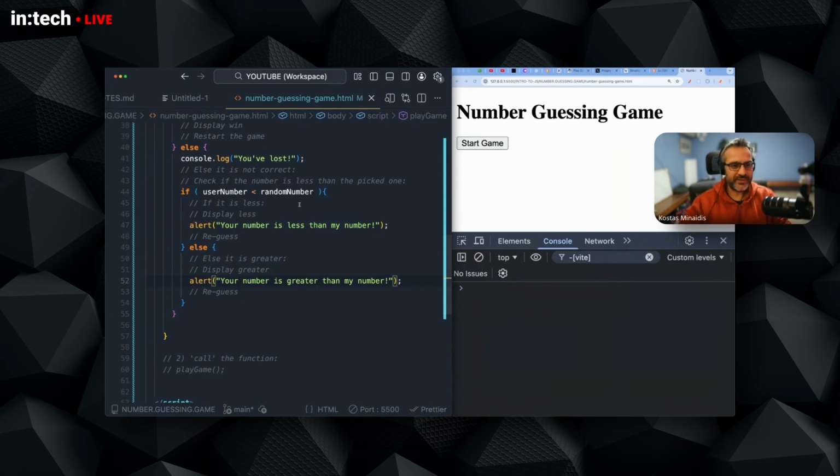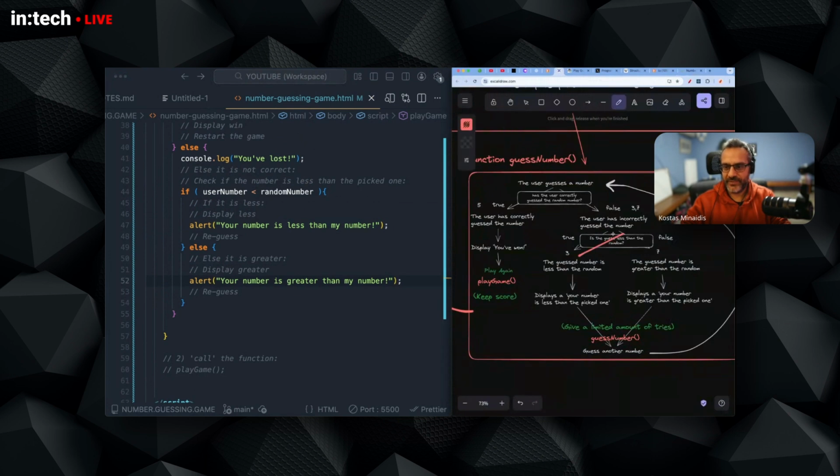So we can help the user pick either a less or greater number and go further. So we have once again a branching. If else, this is now this guy here. Our logic, as you can see, is implemented as pseudocode, and now it is further implemented as code.